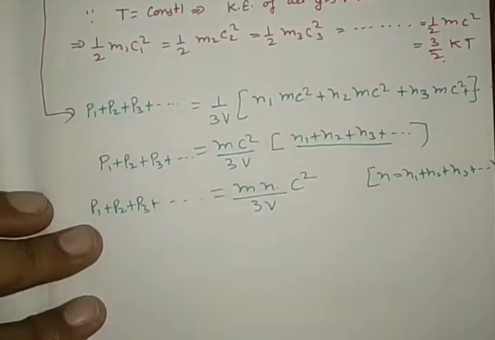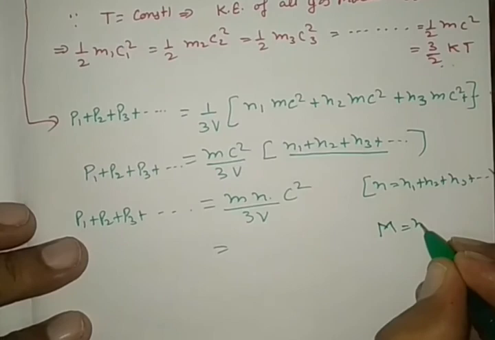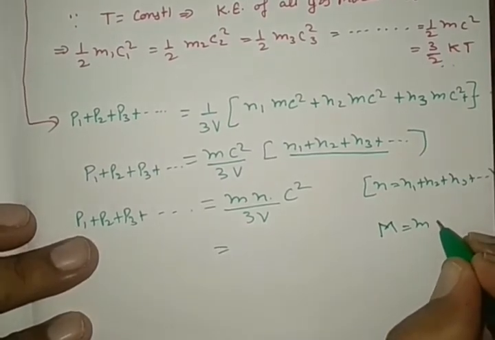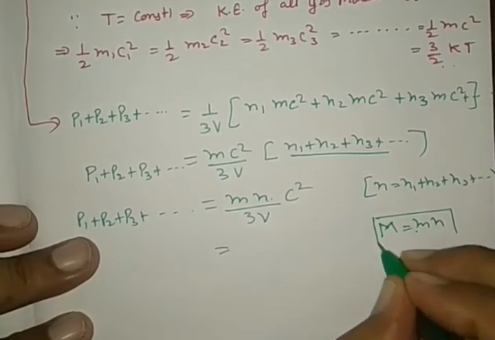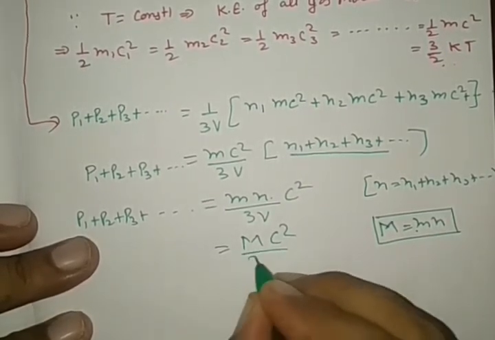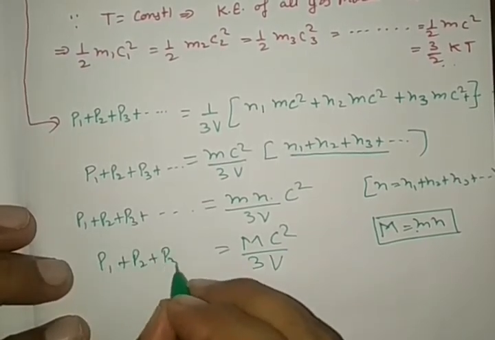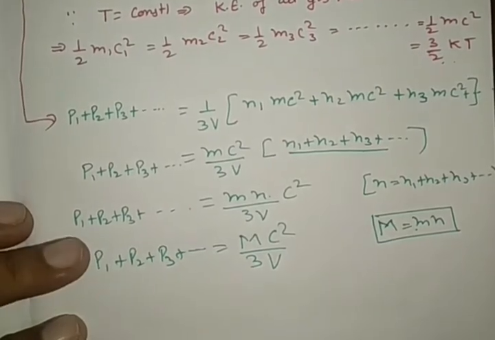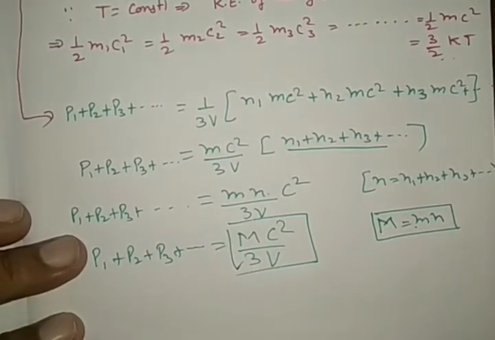Now capital M is equal to m, the average mass of each gas molecule, into the number of molecules, the total mass of gas. Capital M C square by 3V is equal to P1 plus P2 plus P3 and so on. This is the total pressure of the combined gas by the kinetic gas equation.